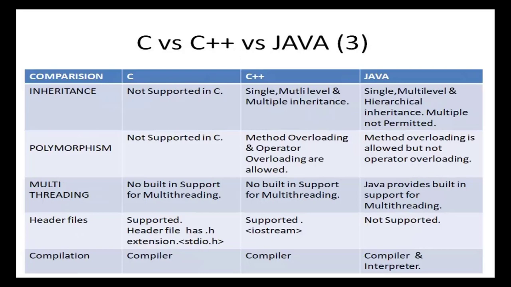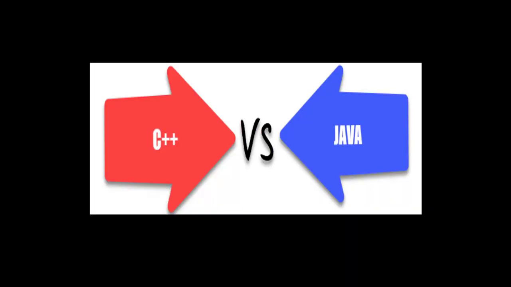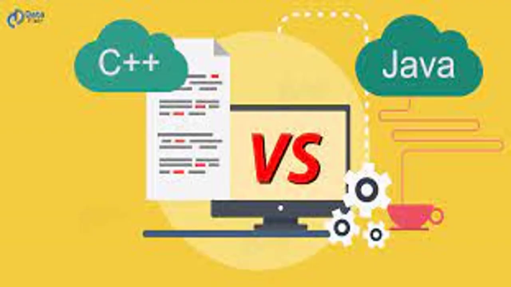Both are not the same, so there are some differences, but almost they are the same. The only thing is there are some terms that we use in C that we don't use in Java. Then what is the difference between C++ and Java? Of course we know programming with C is not object-oriented programming, it is procedural programming, but C++ is object-oriented programming, right? So if C++ can be object-oriented, then why Java? Why can't we just stick with C++?